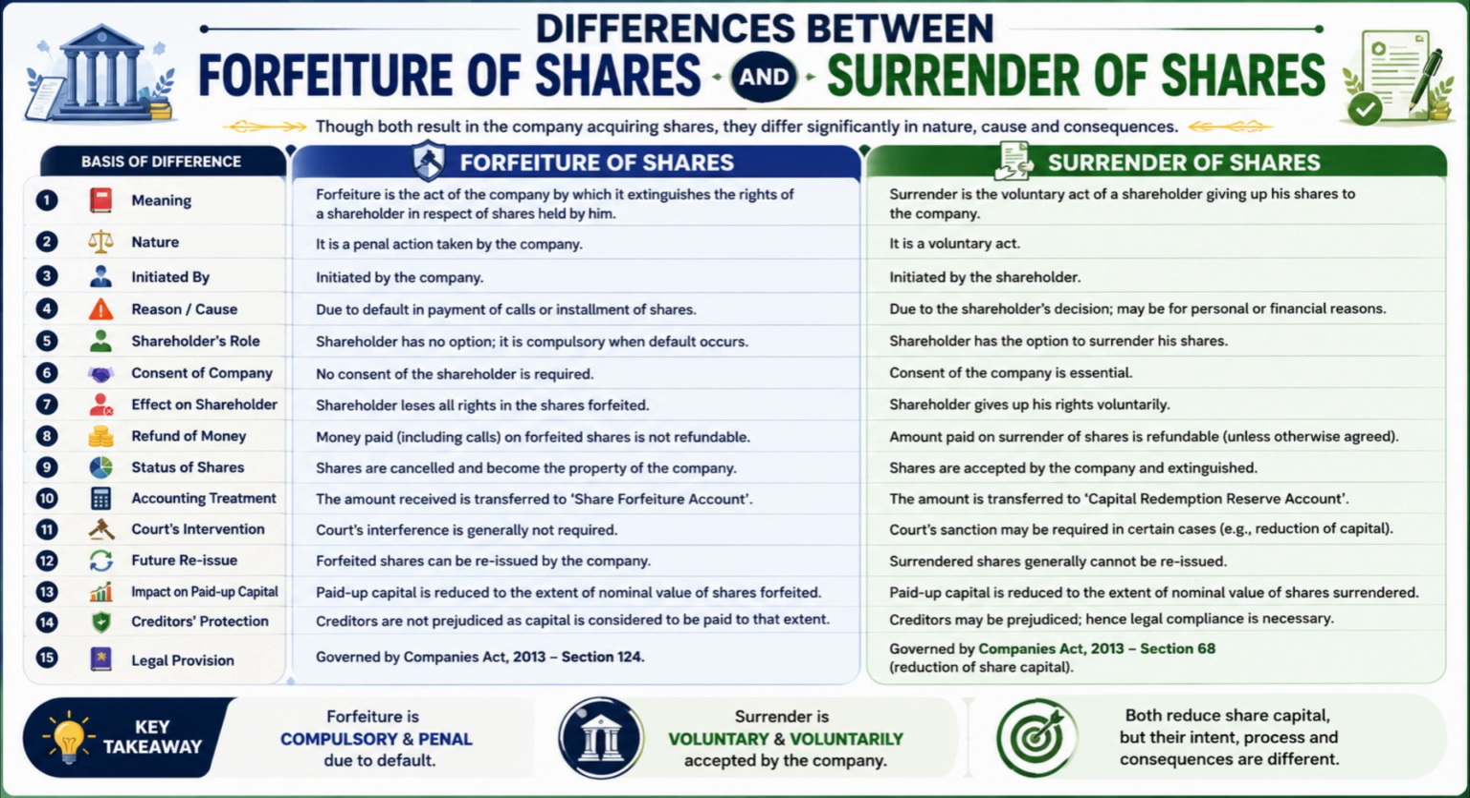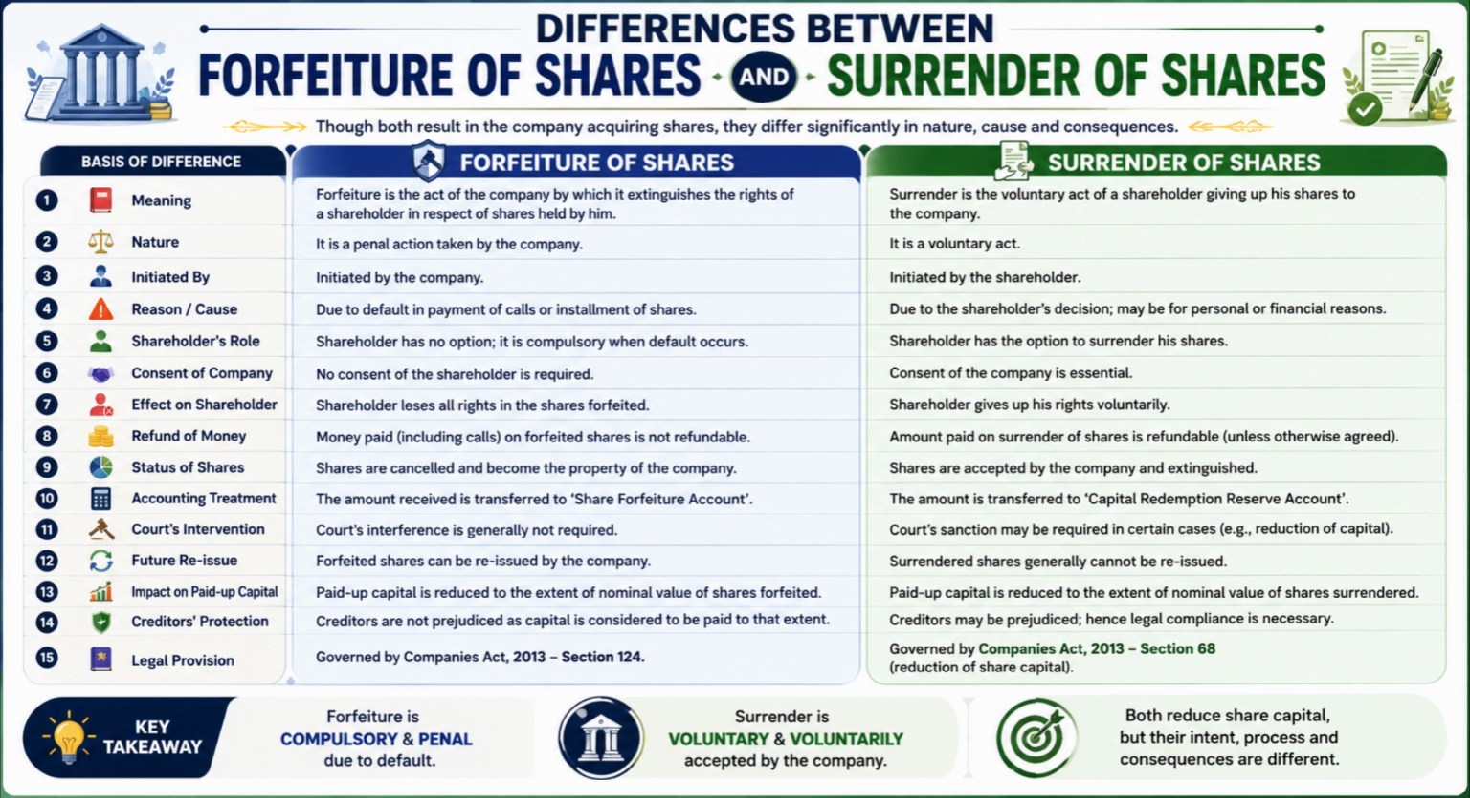Number 9. In forfeiture, the shares are cancelled and become the property of the company, whereas in surrender, the shares are accepted by the company and extinguished. Number 10. In forfeiture, the amount received on shares is transferred to the share forfeiture account, whereas in surrender, the amount is transferred to the capital redemption reserve account.